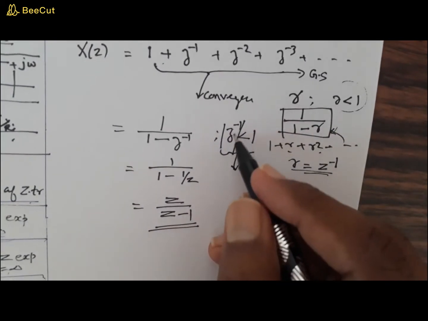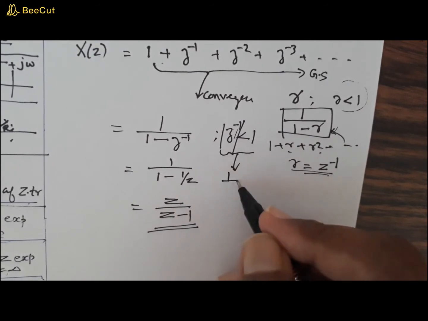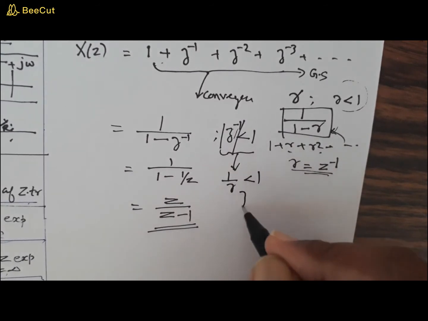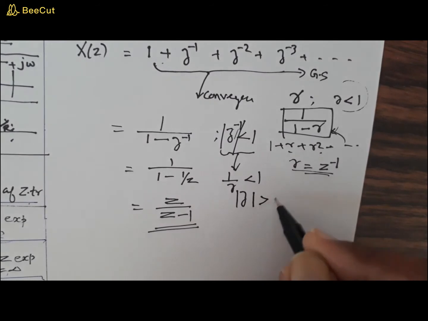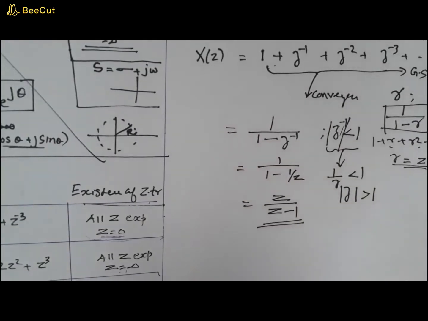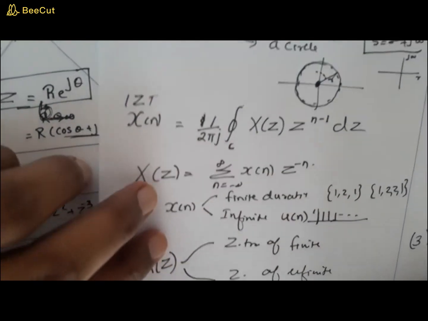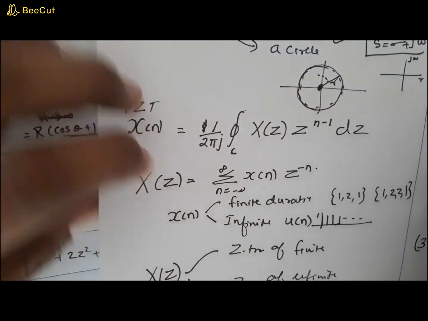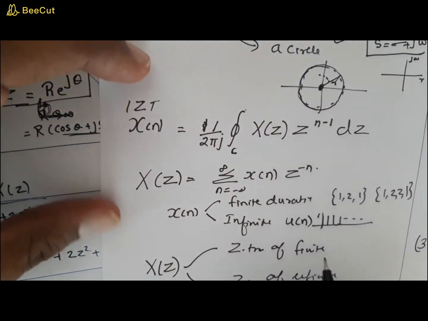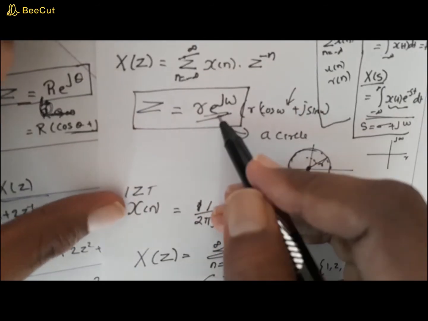Now what is this? Mod z raised to minus 1 less than 1 means 1 by modulus z is less than 1, or modulus z is greater than 1. Now what is z? From our previous discussion, we have already defined z to be r e raised to j omega, right?